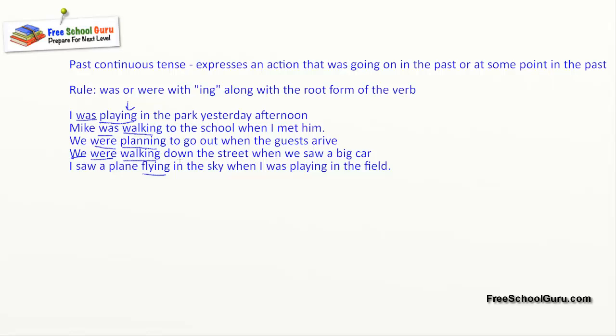This is pretty simple. If you compare present continuous tense and past continuous tense, the difference is very simple. Action is going on in both cases, but in present the action is going on right now, whereas in case of past continuous tense, the action was going on in the past or at some point in the time when the action is described.